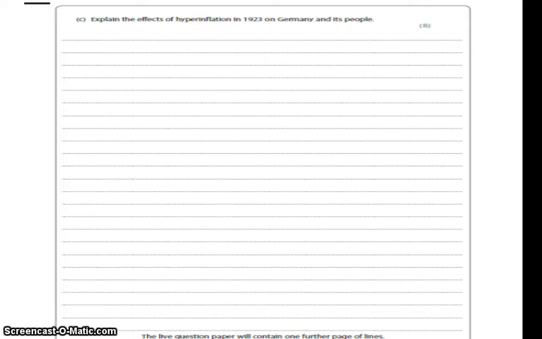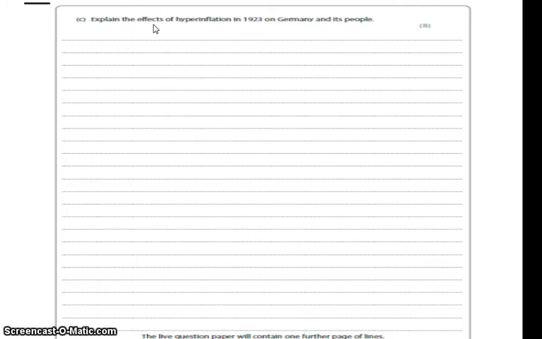I'm just going to briefly run through, for revision purposes, how hyperinflation occurred. This is the causes, not linked to this question up here, which is about the effects, the impact. So be careful. But just to remind you, it happened because Germany could not pay its debts, its reparations. And so the French sent troops into the German industrial area, the Ruhr. They confiscated raw materials, manufactured goods and industrial machinery.